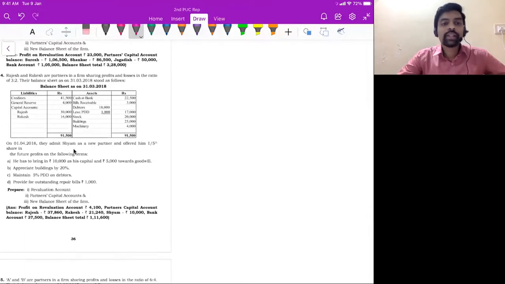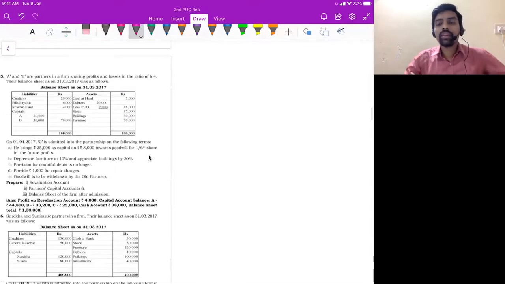Even question number 4 is similar. The new partner is Shyam. He brings both capital and then goodwill. 10,000 plus 5,000 is 15,000. So by bank account 15,000 rupees, then 5,000 rupees, distribute that to the old partners and route it through capital accounts, right? Question number 5. So question number 5 to 9, they are very important question, especially for your attempt. So question number 5 to 9, learn properly.